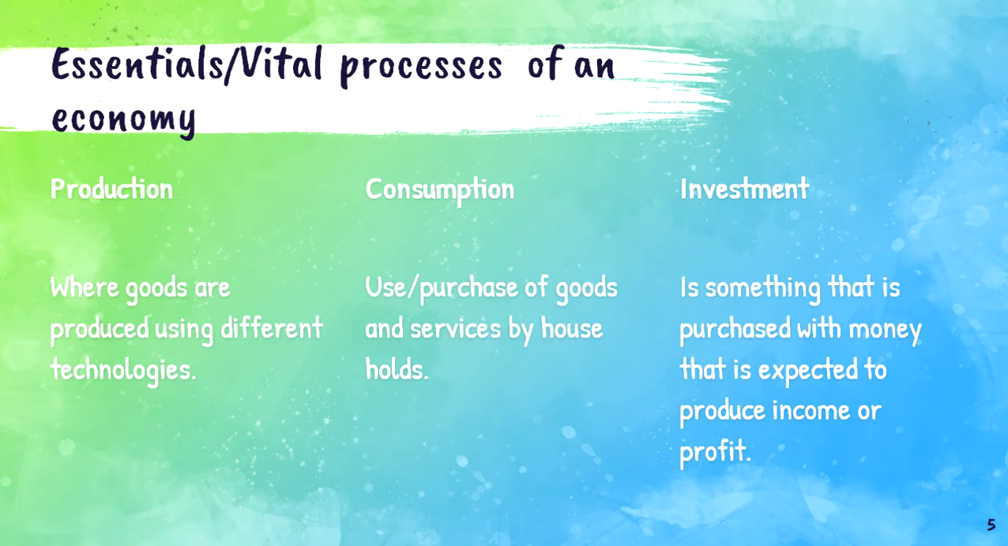Now, essentials: when I say there are three essentials, they are production, consumption, and investment. The acronym that is used to make you recall these concepts is IPC, or it can be PCI, where I stands for investment, P for production, and C for consumption. If it is PCI: production, consumption, and investment.